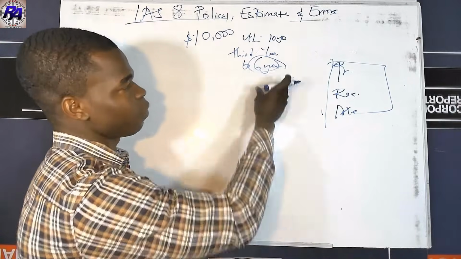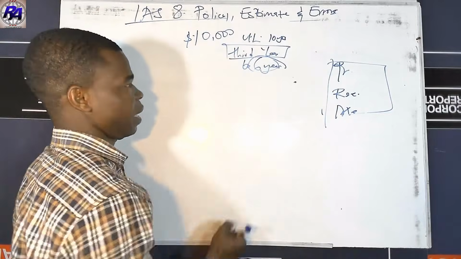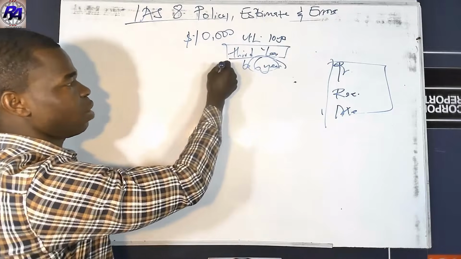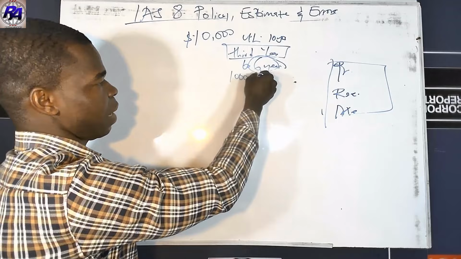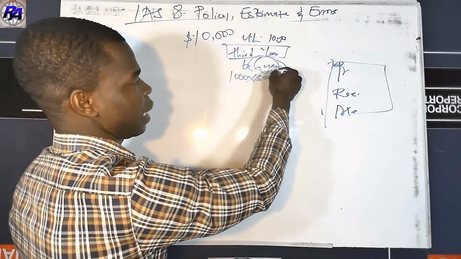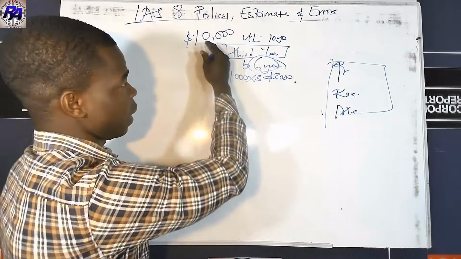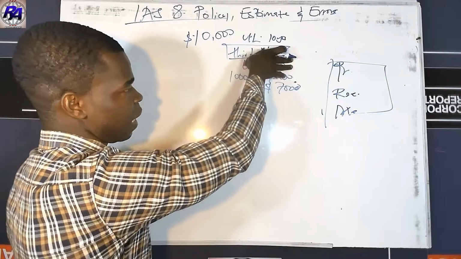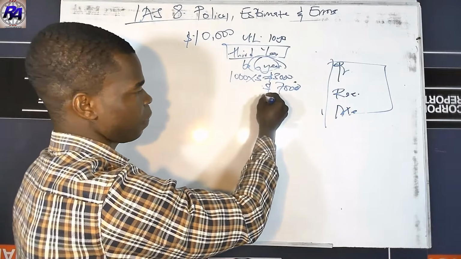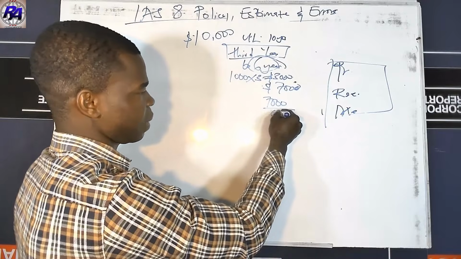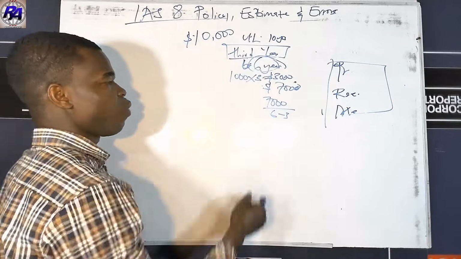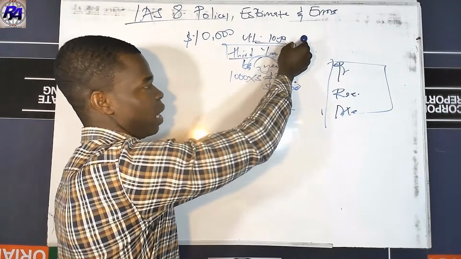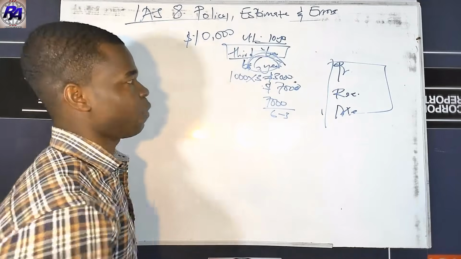So in this case, the information has become available in the third year. Let's determine the carried amount of the asset in the third year. The annual depreciation is 1,000 multiplied by 3 years, which gives us $3,000. So the carried amount is obviously going to be 7,000. Our annual depreciation from the time this information becomes available will now be the 7,000 divided by 6 minus 3, because they said 6 years. They didn't say the remaining useful life is 3 years, they said 6 years. So this is the new life. Instead of the 10, we will now replace it with what? The 6. And we have already used 3 years out of it.